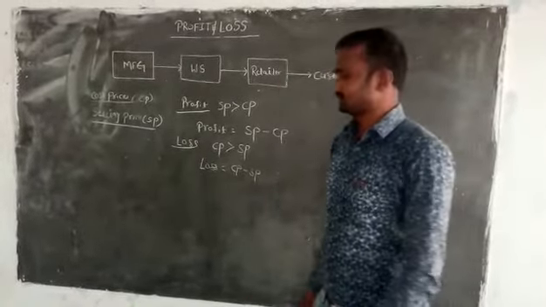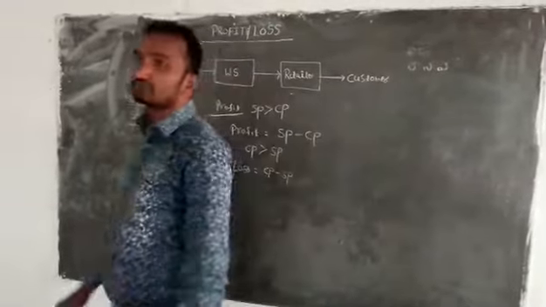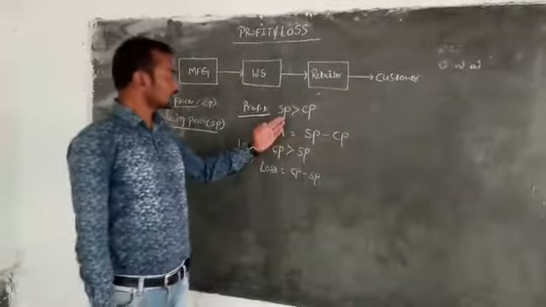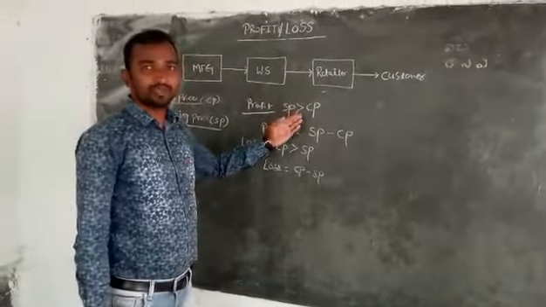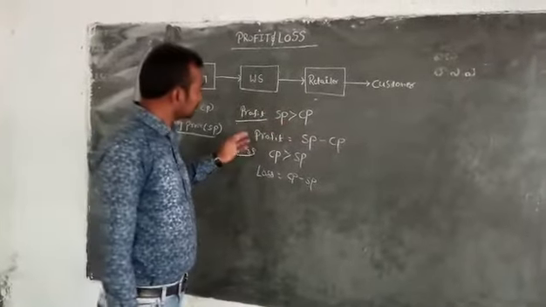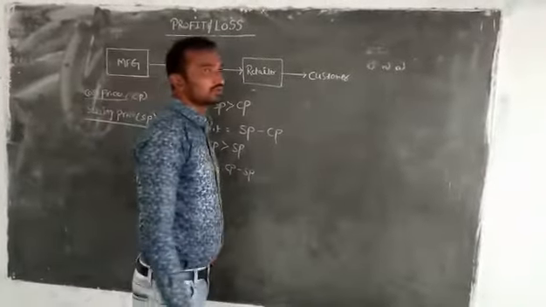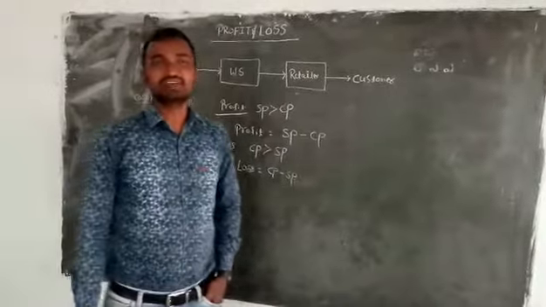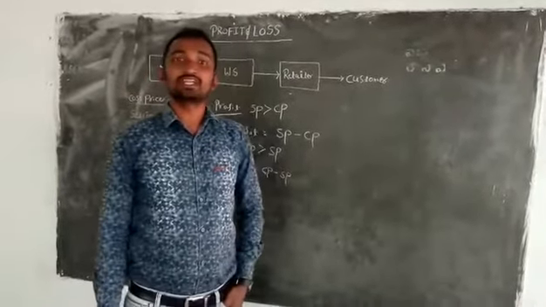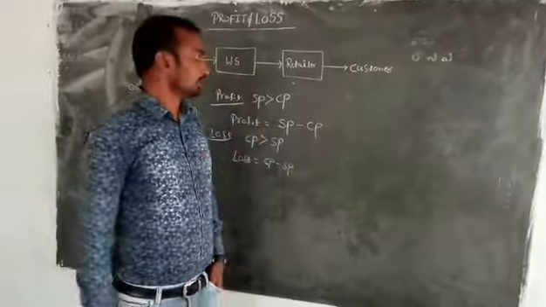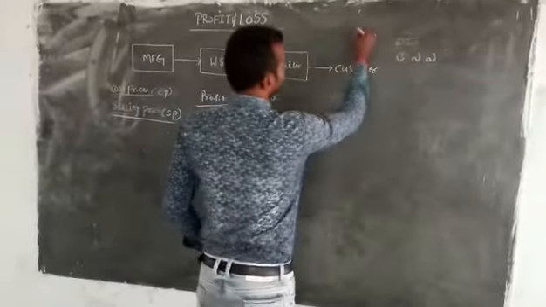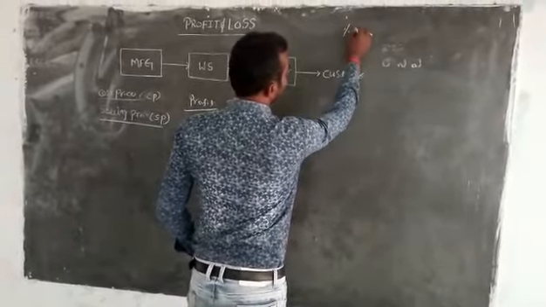Now, how to convert any value into a percentage? We already know that any value can be converted into a percentage by taking the fraction into 100. Profit is in rupees, I am converting it into percentage: percentage of profit.